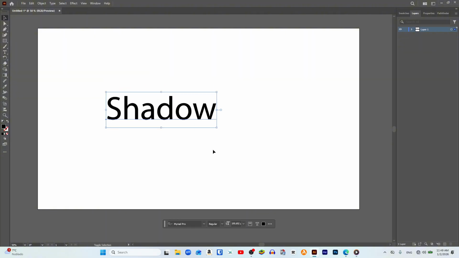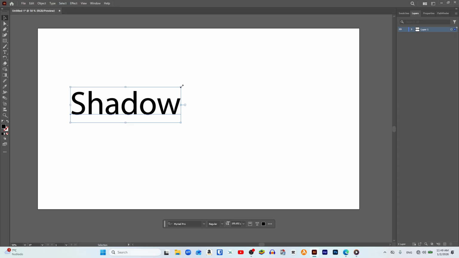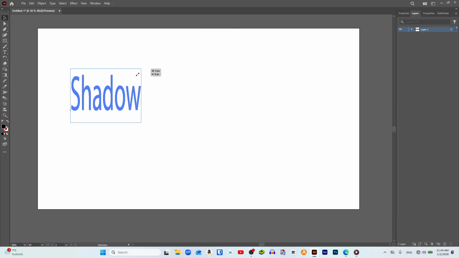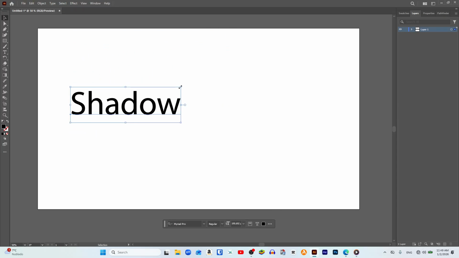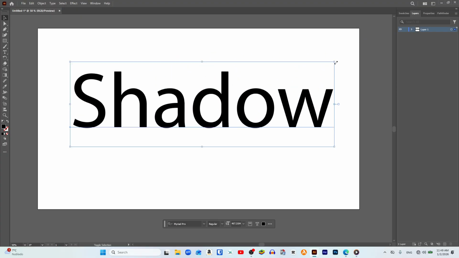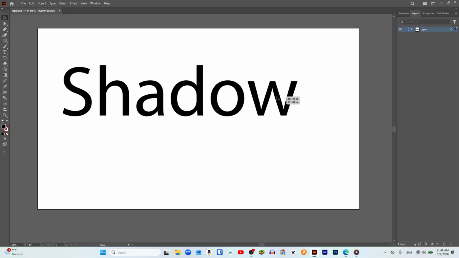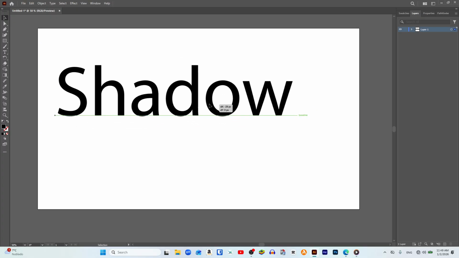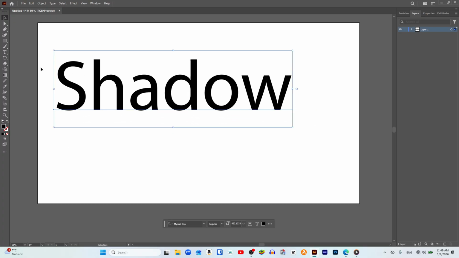First, we make sure that the Shift key is pressed so that when increasing the size of the text, it does not become distorted. And now from any of the corners, we drag outward to increase its size and release to set it. Next, in order to be able to apply the long shadow effect, it is extremely important that our text has a stroke.